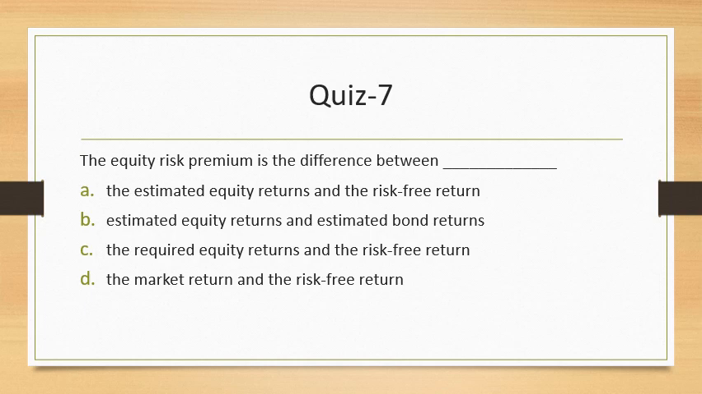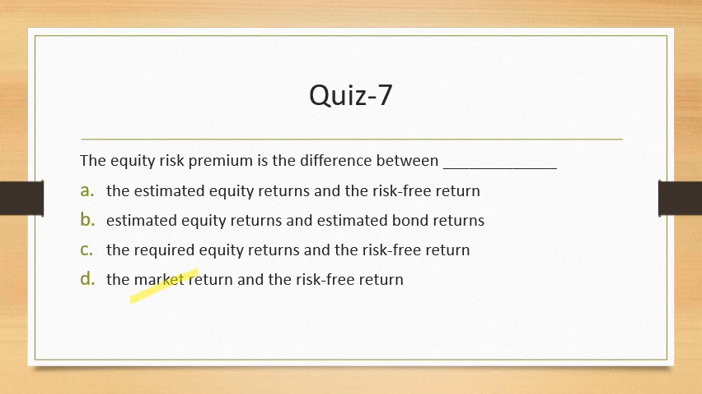Seventh one, what is equity risk premium? Equity risk premium is a concept which is explained by CAPM, capital asset pricing model. So equity risk premium is what we call in technical terms as RM minus RF, which is market return minus risk-free return. So we'll straight away select this option, which is the D. Estimated equity returns and risk-free returns are not what we call the equity risk premium. Estimated equity returns and estimated bond returns is also not there, and required returns is also not the answer.